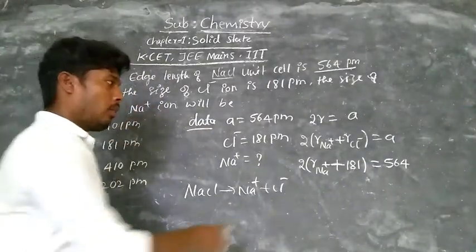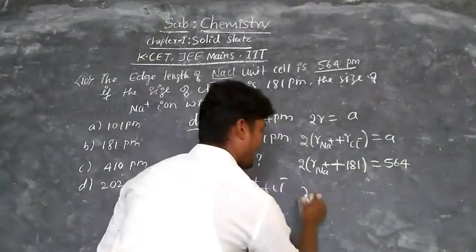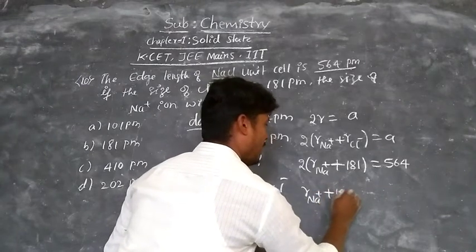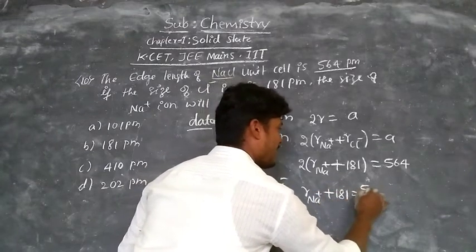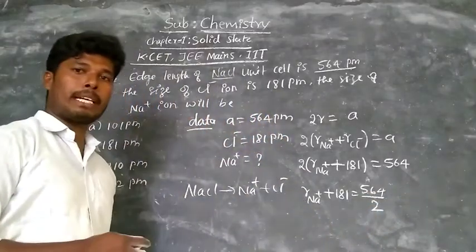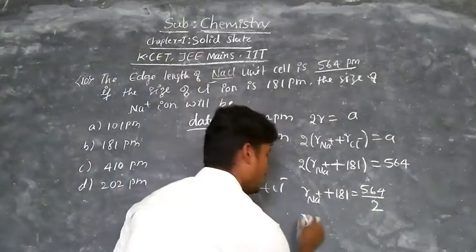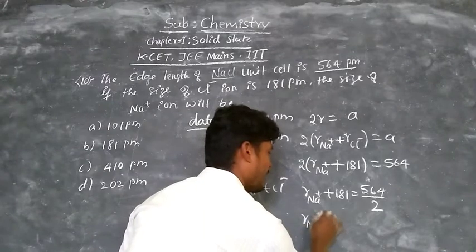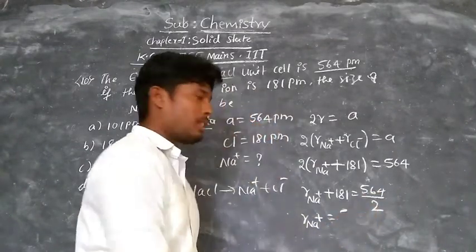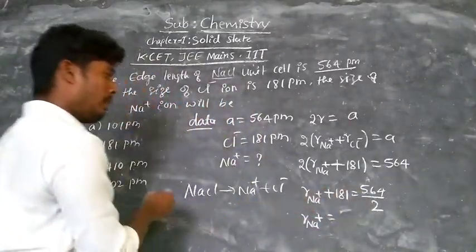Okay. Now take 2 to this side, that is radius of Na plus ion plus 181 is equal to 564 divided by 2. Now radius of Na plus ion is equal to 564 divided by 2. How much do you get? So divide that one.